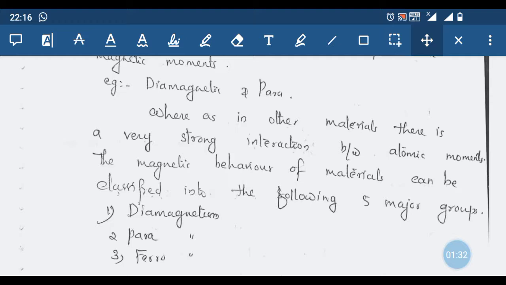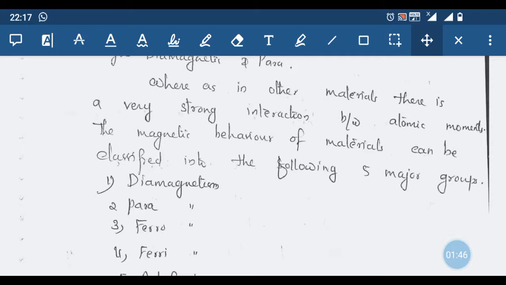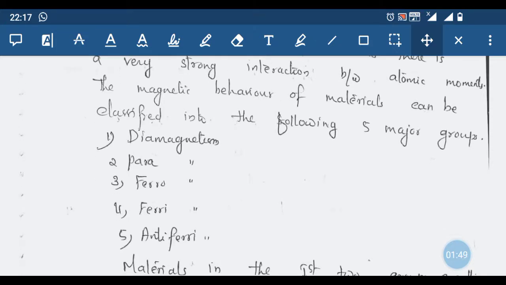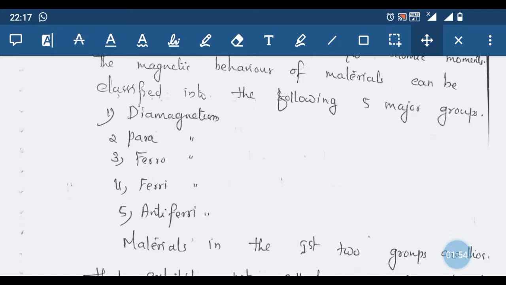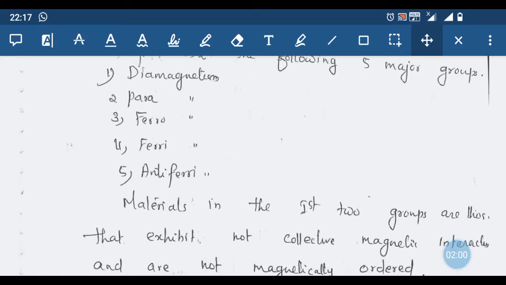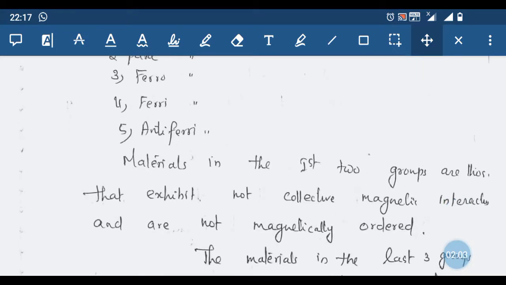Some other types of materials interact very strongly with the external magnetic field, or there is a very strong interaction between atomic moments. Based on these properties, substances can be mainly classified into 5 major groups depending upon their behavior towards an external magnetic field. The first one is diamagnetism, then paramagnetism, ferromagnetism, ferrimagnetism, and antiferromagnetism.